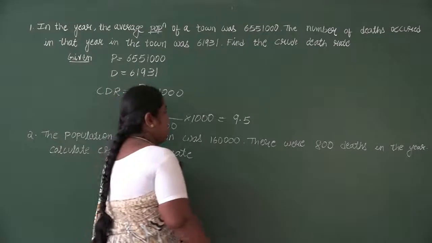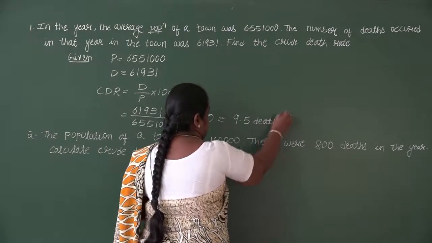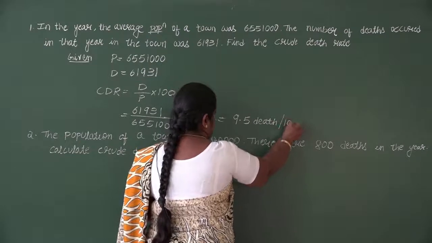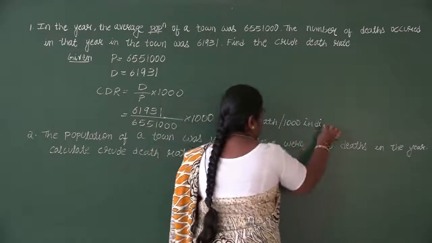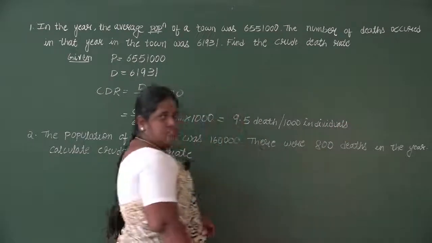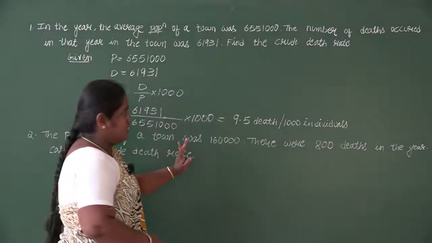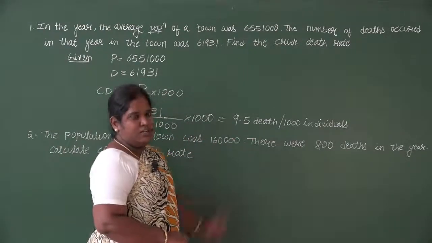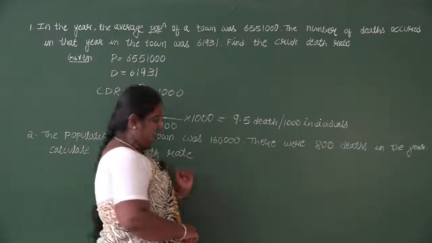You can comment based on this: there will be 9.5 deaths per 1000 individuals. There are no marks for the comment. You can just write the answer, because it is 2 marks, 1 mark for the formula and 1 mark for the answer. If you know the comment, then you can write it.